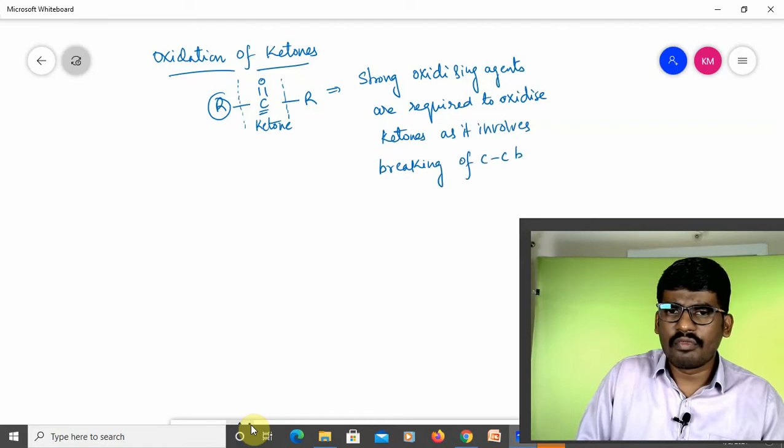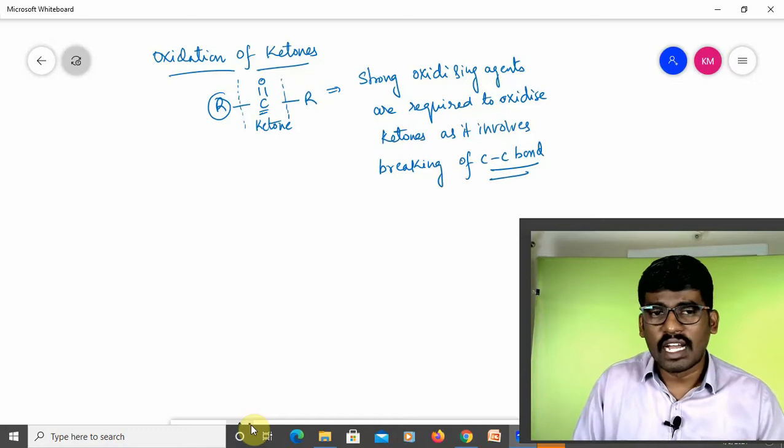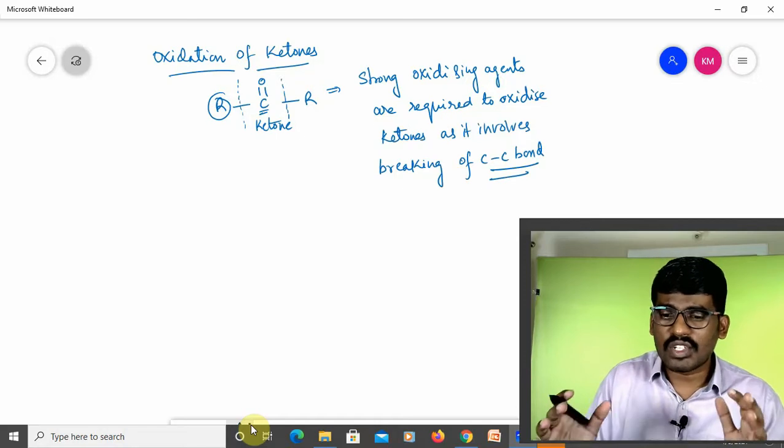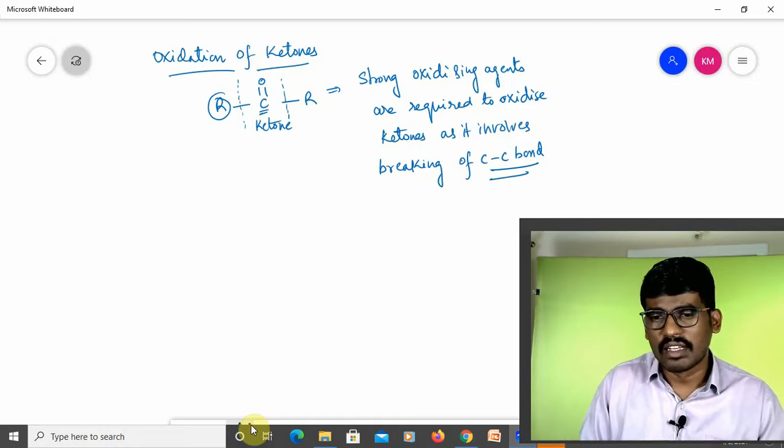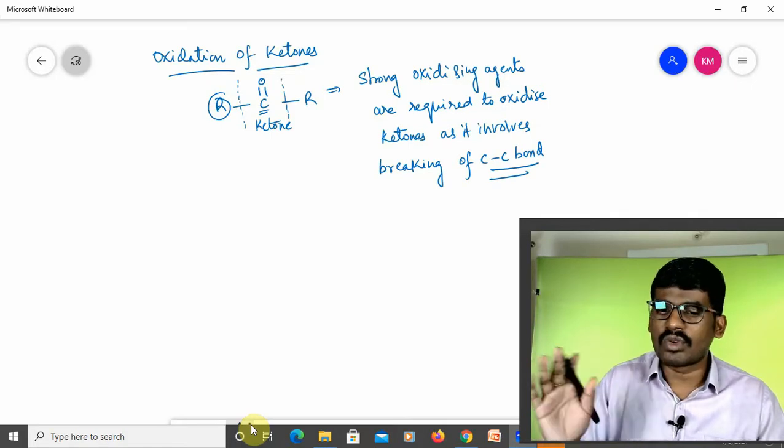Moreover, there is no carbonyl carbon hydrogen, and we have to break the C-C bond. For that, strong oxidizing agents are required. Remember that Tollens reagent, Fehling's reagent, Benedict's reagent cannot oxidize ketones, children.